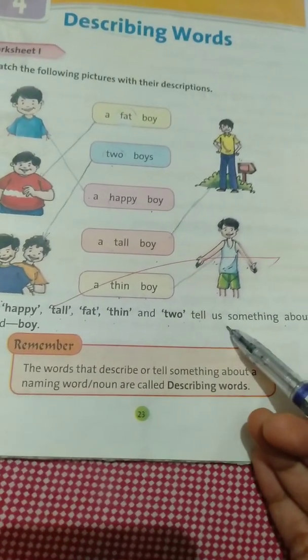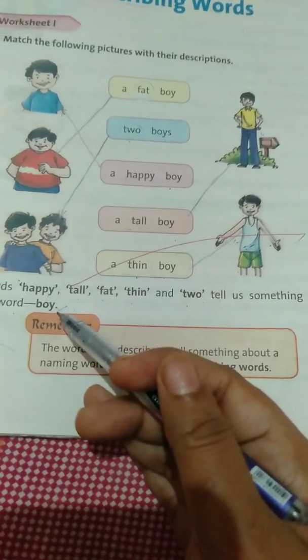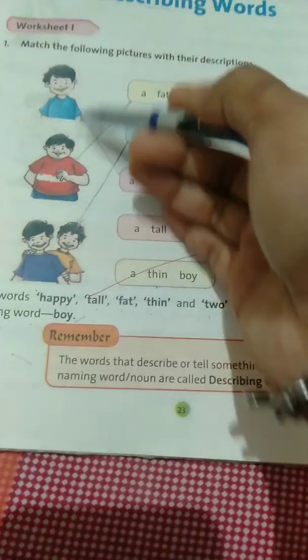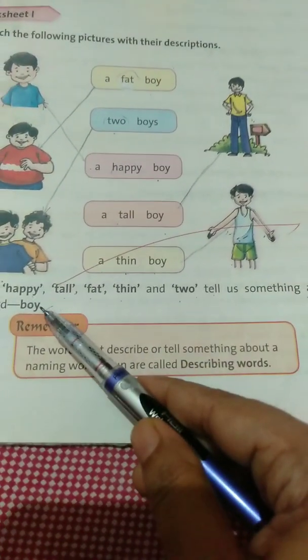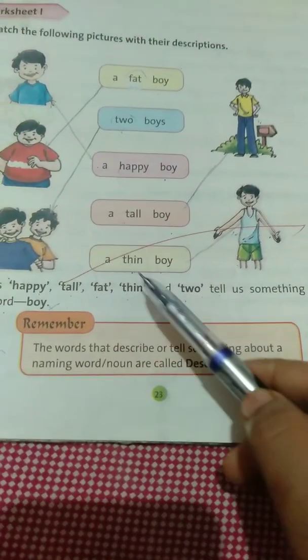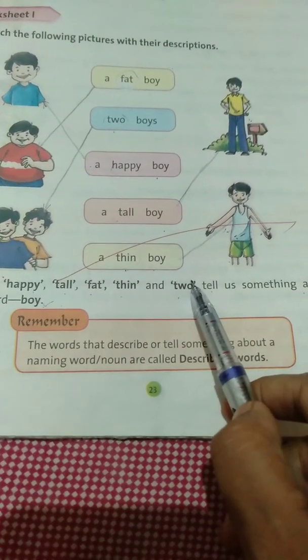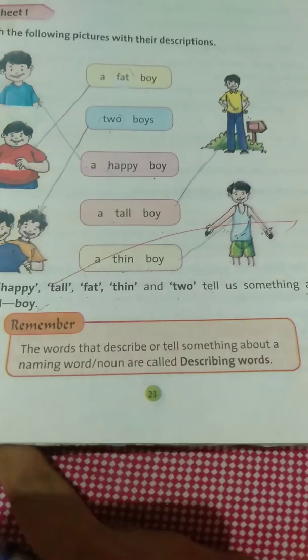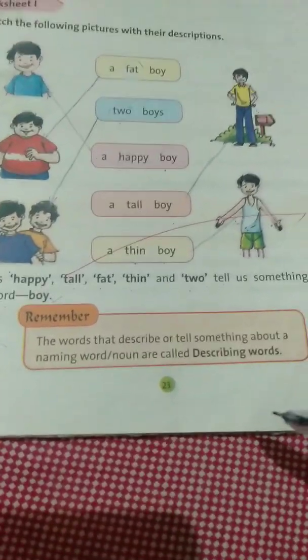They tell us something about the naming word boy. Here the naming word is boy. All are boys. These words are called adjectives or describing words.